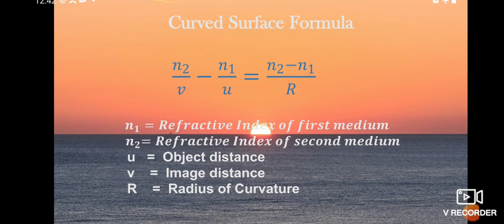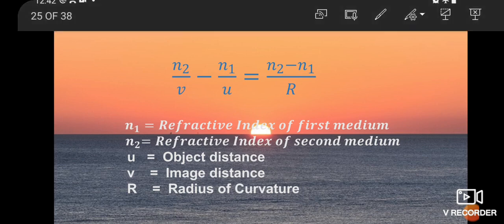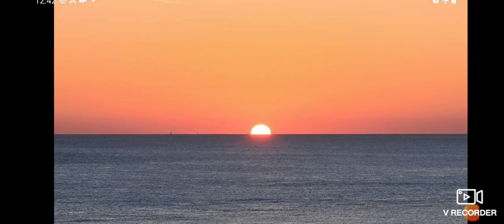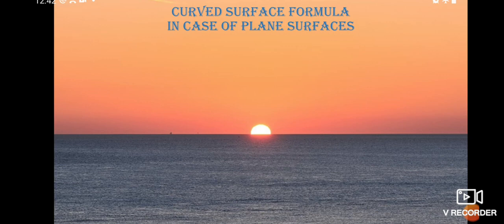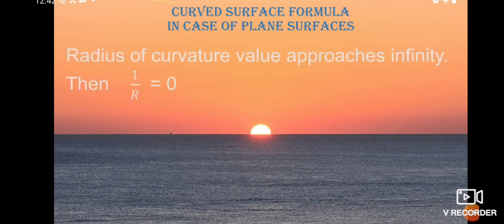Now, the curved surface formula in the case of plane surfaces. Here the radius of curvature approaches infinity. So in plane surfaces, the radius of curvature approaches infinity, and then 1 by R is equal to 0.